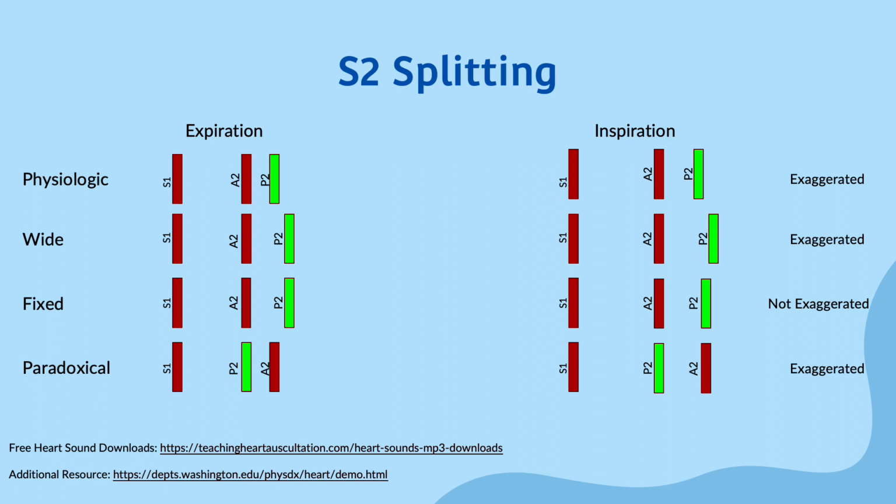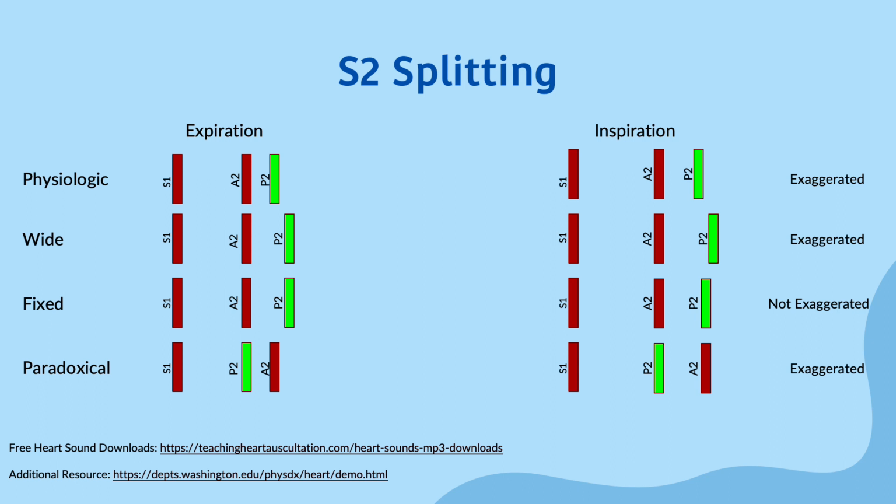The shunting of blood from the left side of the heart to the right side of the heart through the defect causes an increase in right heart volumes, both in the right atria and the right ventricle. As mentioned during the piece on physiologic splitting, there is a delayed pulmonic valve closure with this increase in volume. Again, it is very important to note that this is occurring independent of respiration.